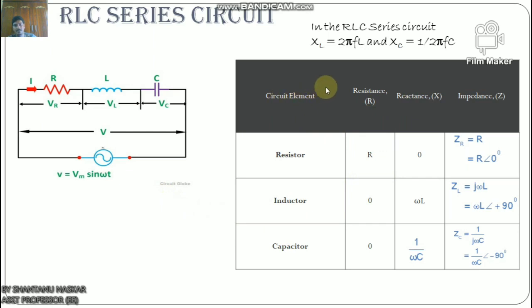That is the chart of circuit element, resistance, reactance and impedance. Look here: same phase, resistor; this inductor, lag; and this is lead.